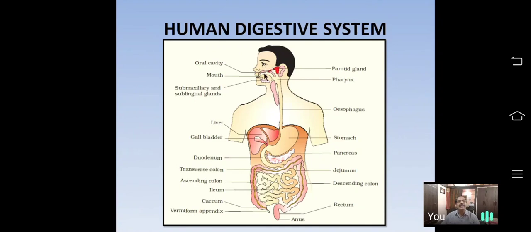Does protein digestion take place in the buccal cavity? No. And when food is in the buccal cavity, it is alkaline. Next, when we swallow the food, it passes through the pharynx and esophagus and reaches the stomach.